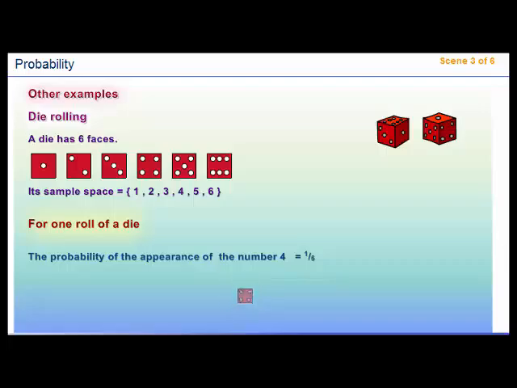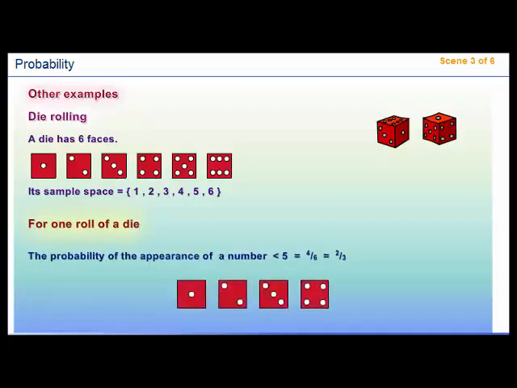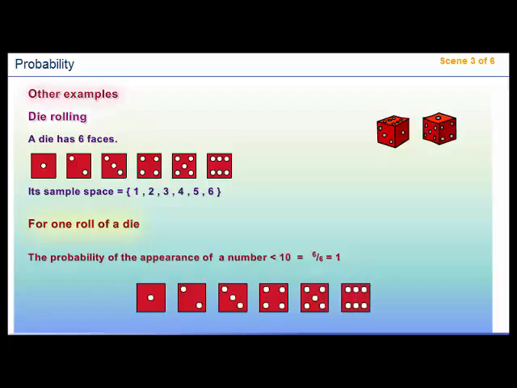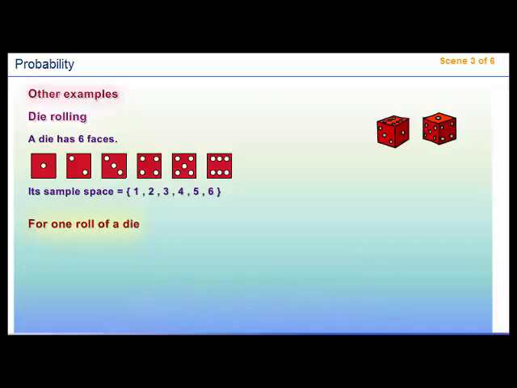The probability of the appearance of a number less than 5 equals 4 over 6 equals 2 over 3. The probability of the appearance of an odd number equals 3 over 6 equals half. The probability of the appearance of a number less than 10 equals 6 over 6 equals 1. Finally, the probability of the appearance of a number greater than 6 is null.